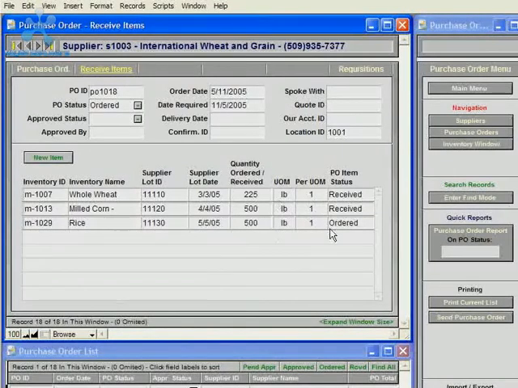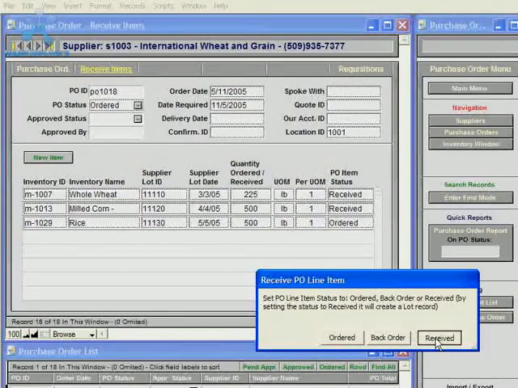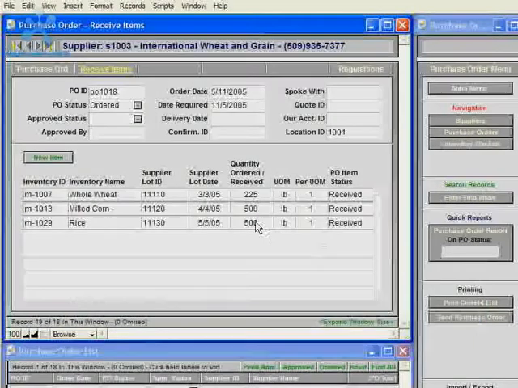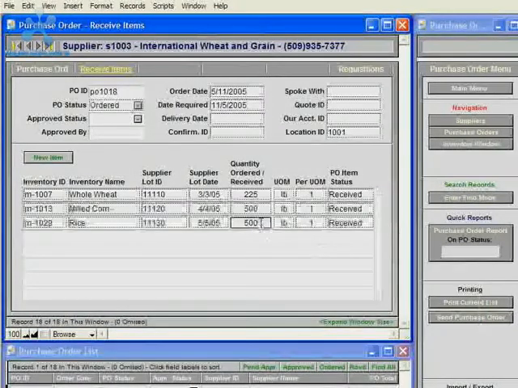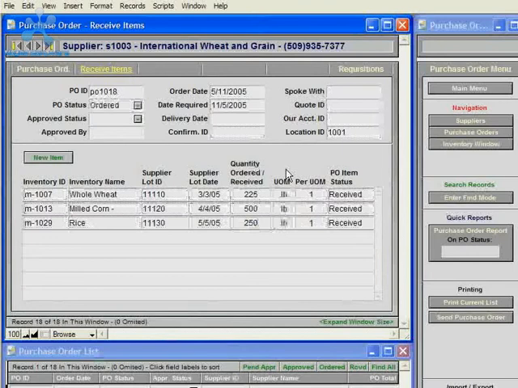And then this third one, I might say that it was received but only partial. So I'll click Yes, and I'll say instead of 500, maybe 250 were received.